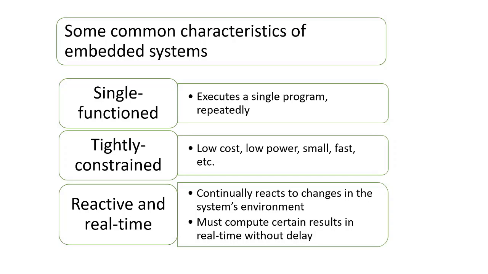They have constraints in terms of low cost, low power, physical size, and their response should be fast. Most embedded systems are handheld devices, so they must consume as little power as possible. They must respond fast to changes in the environment.